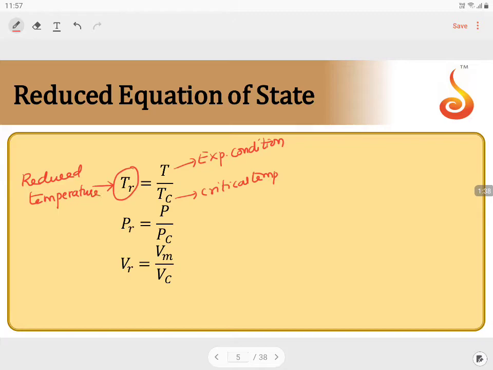Where the experimental pressure divided by the critical pressure gives you the reduced pressure, and the experimental volume divided by the critical volume gives you the reduced volume.